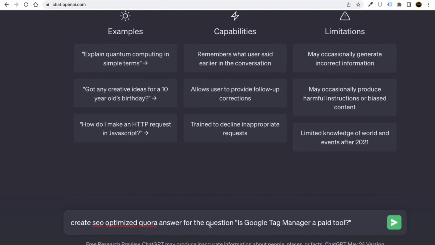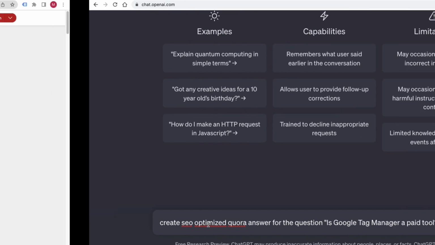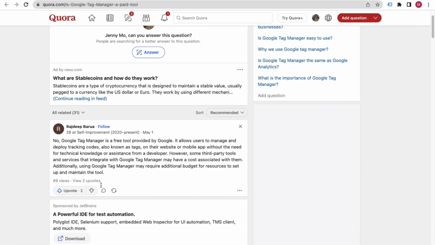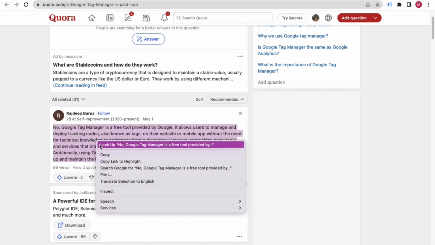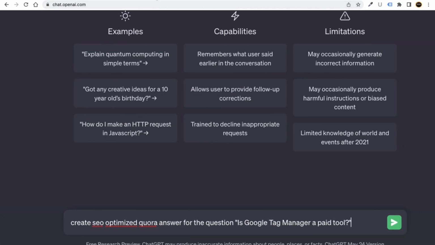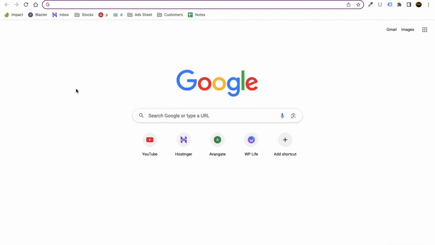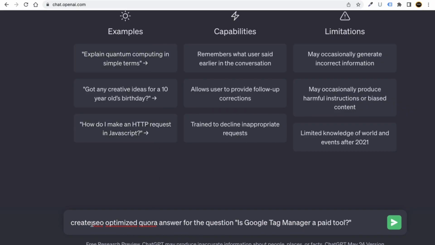Now my friends, always remember that you have to see the first answer which is ranking. So I can see this is the answer, so I can just copy this. Here we have written SEO optimized. Why SEO optimized?